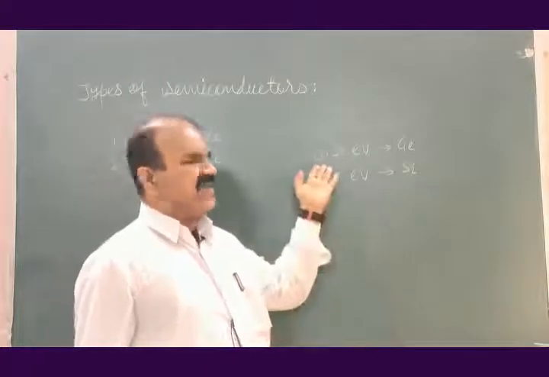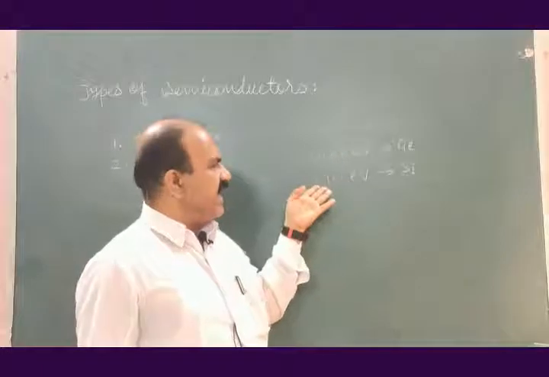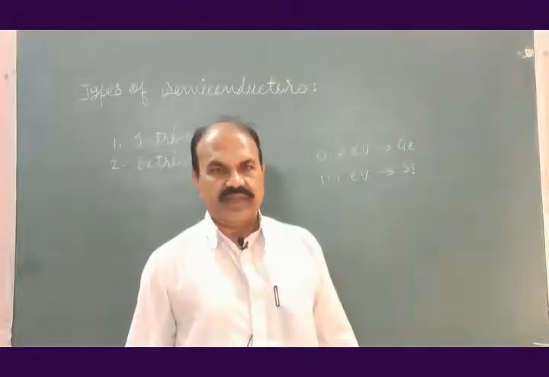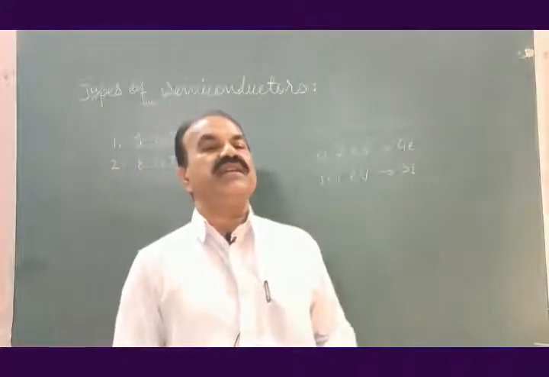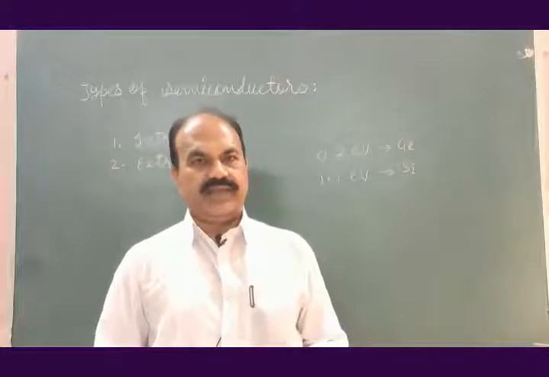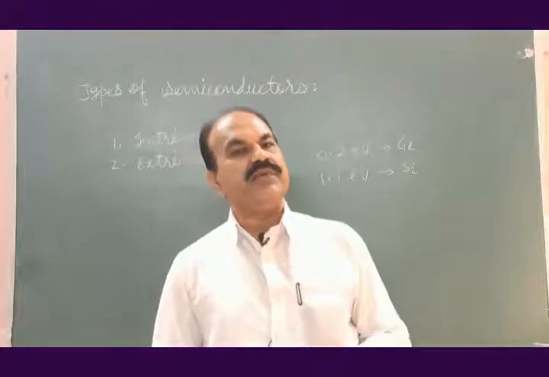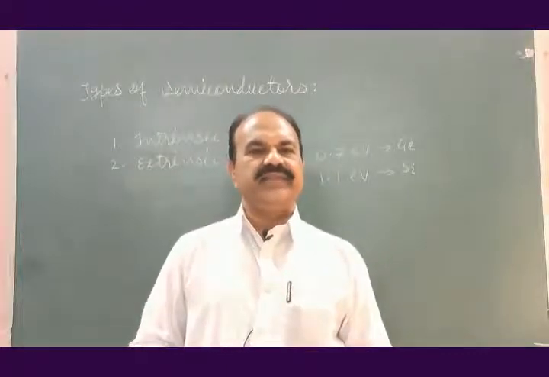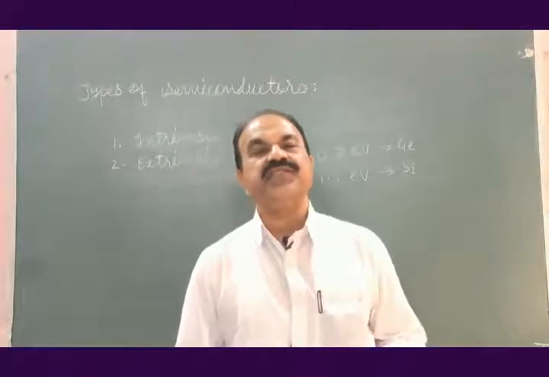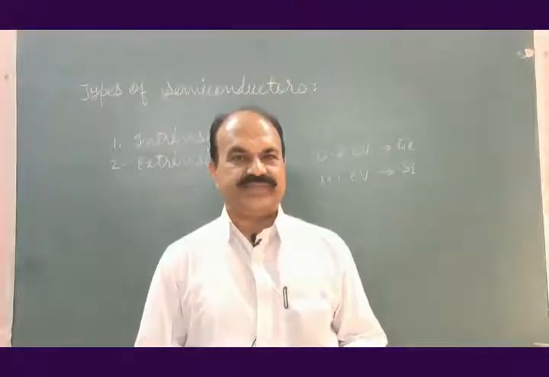What is the meaning that the band gap of germanium is 0.7 electron volt and the band gap of silicon is 1.1 electron volt? For conduction of electrical current, we need free electrons. The outermost shell in any atom of any material, maybe semiconductor, insulator, or conductor, is the valence shell or valence band.